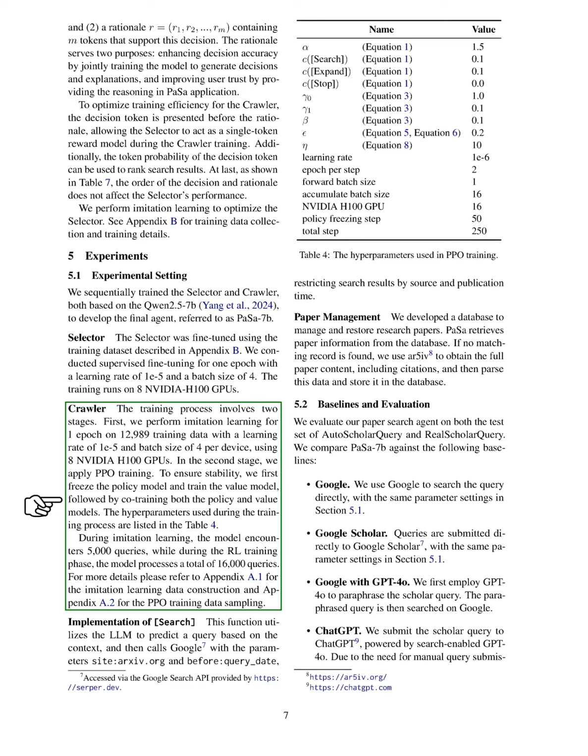For the crawler, we follow a two-stage training process. Initially, we perform imitation learning on nearly 13,000 training data points, again with a learning rate of 1E-5 and a batch size of 4 per device. In the second stage, we apply PPO training, starting with freezing the policy model to train the value model, and then co-training both models. We encounter 5,000 queries during imitation learning and process a total of 16,000 queries during the RL training phase. Further details on data construction and training can be found in the appendix.